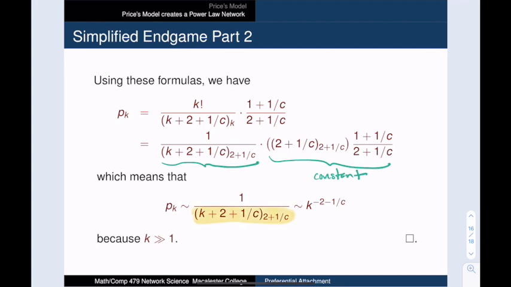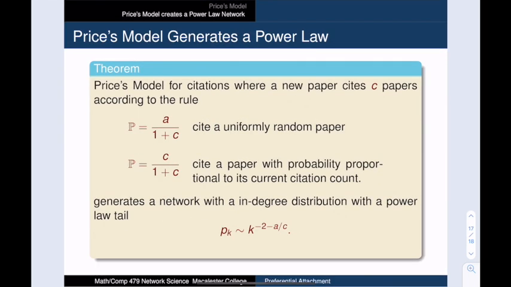And if we expand out this denominator, and we take into account the fact that k is much, much larger than 2 or 1 over c, then this denominator is basically equal to k to the 2 plus 1 over c. And that confirms our power law tail for vertices of in-degree k. We've shown that Price's model creates a network whose tail is governed by a power law distribution. Again, our proof focused on the case that a is equal to 1, but the actual proof is the same for a generic a. The expressions just get a little more complicated.